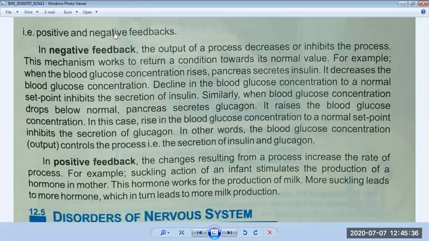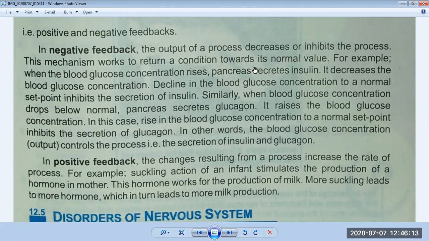First, we will discuss negative feedback. What is that? The output of a process decreases or inhibits the process. The mechanism works to return a condition towards its normal value. Negative feedback means that when a condition is changing inside our body, this mechanism controls that situation and takes the body again towards its normal value.